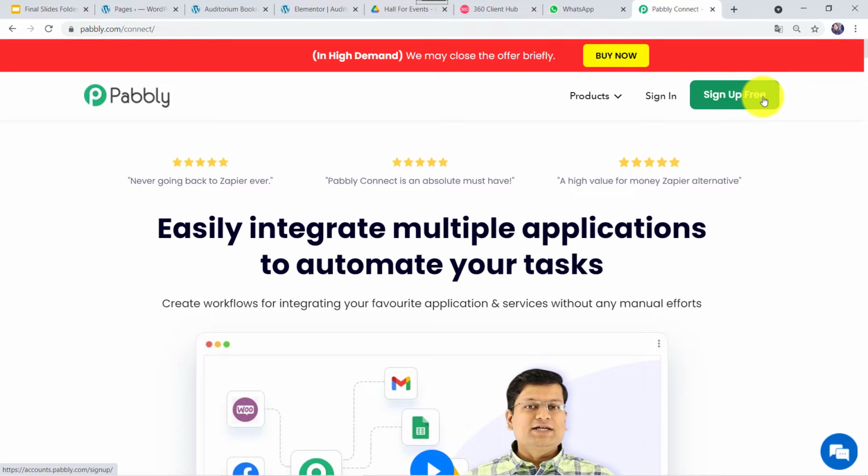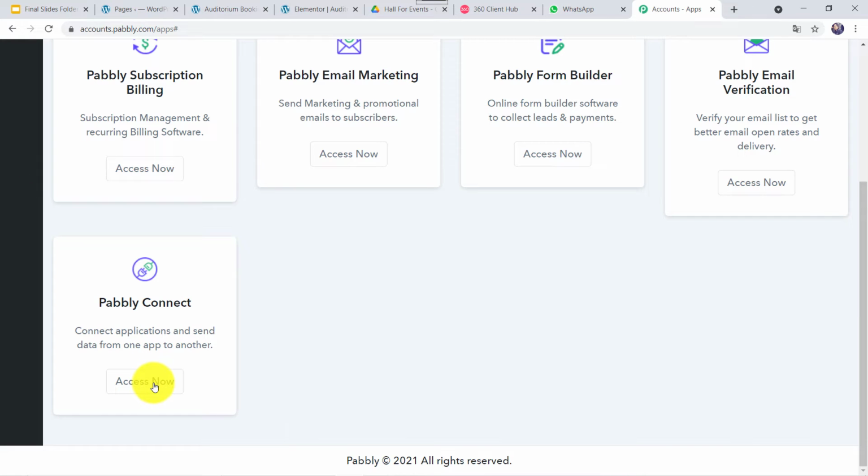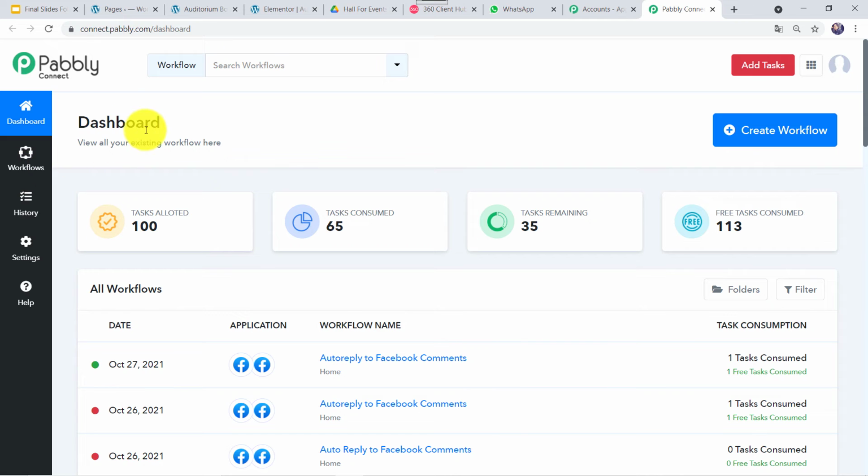As I already have an account with Pabbly Connect, I'll just click on sign in. Here in the all apps section, scroll down, come to Pabbly Connect and click on access now. This is the dashboard of Pabbly Connect. Here we have to come to this plus sign and click on create workflow.